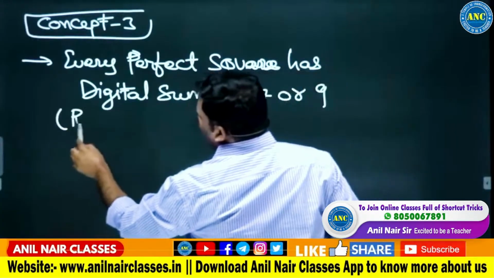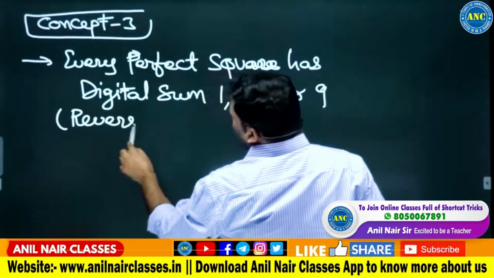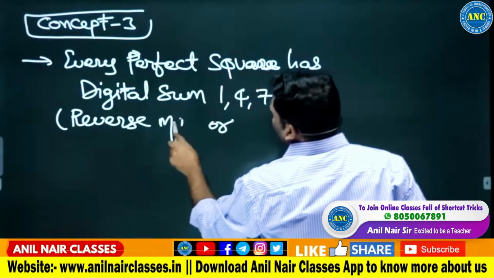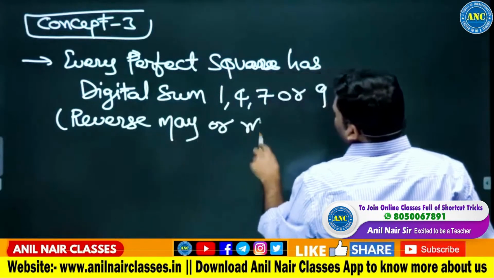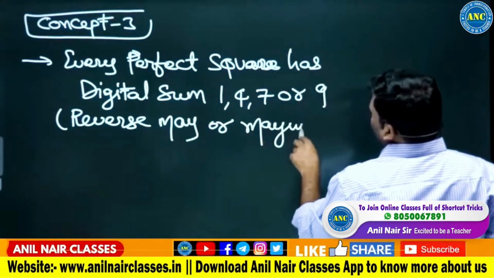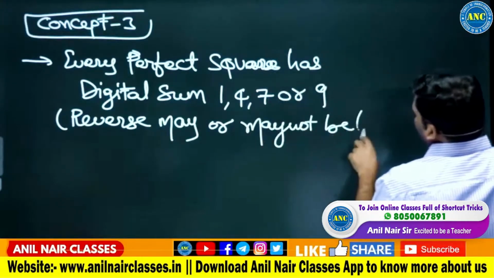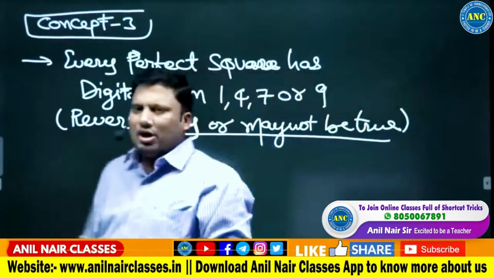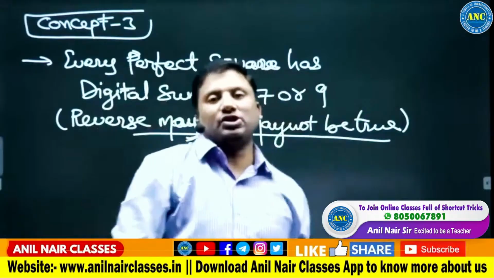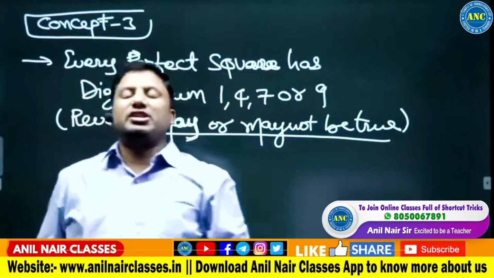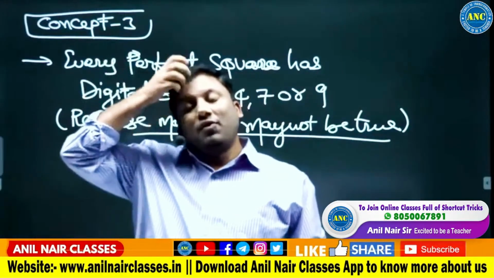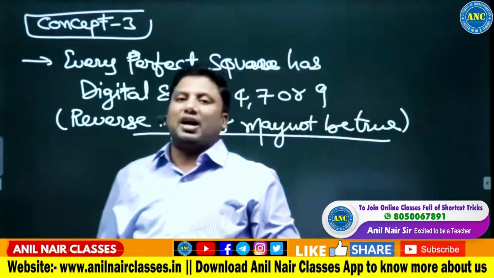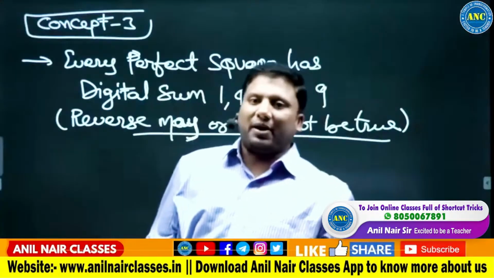The reverse may or may not be true. What do I mean by that? If the number is a perfect square, then it will have digital sum 1, 4, 7 or 9. What is the reverse? If a number has a digital sum 1, 4, 7 or 9, it may or may not be a perfect square.